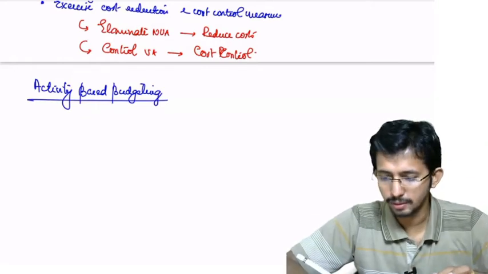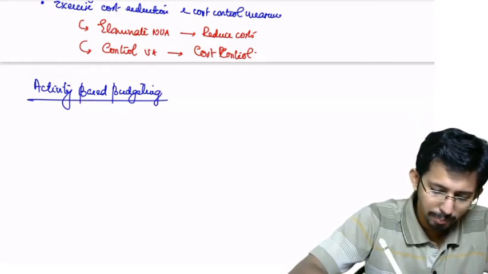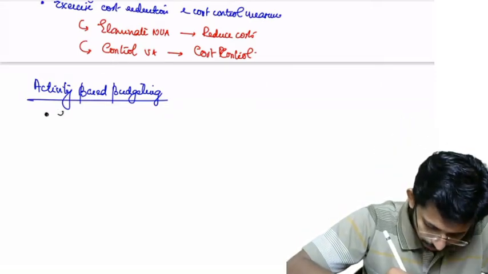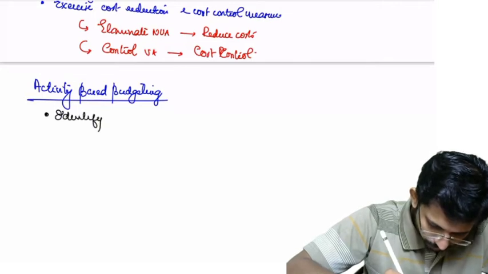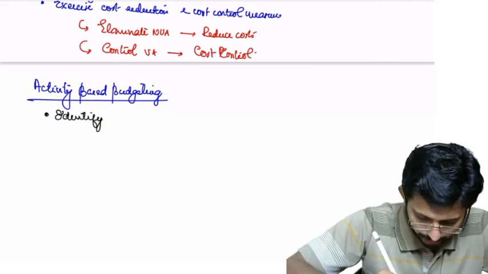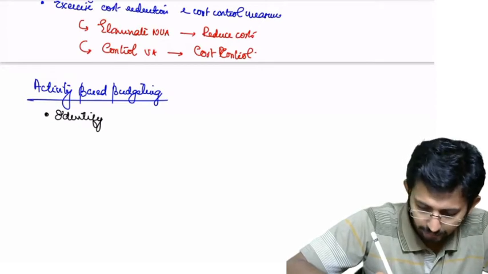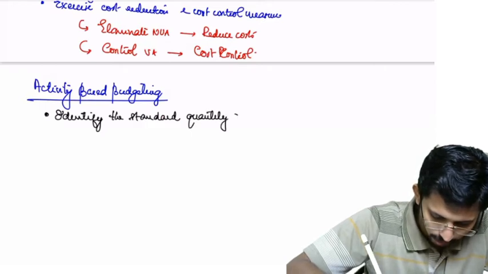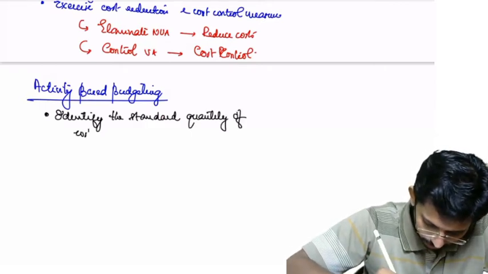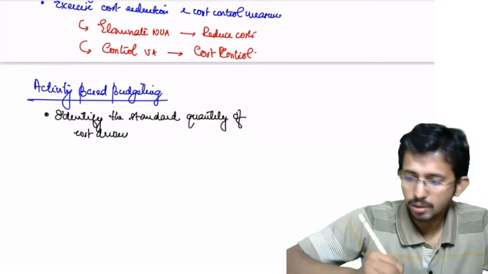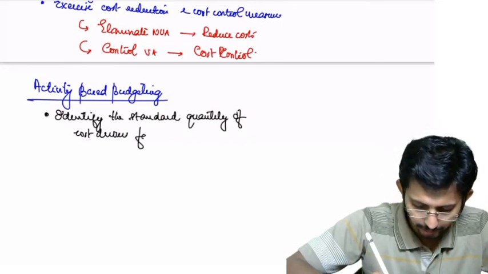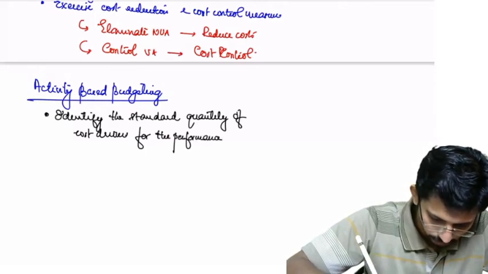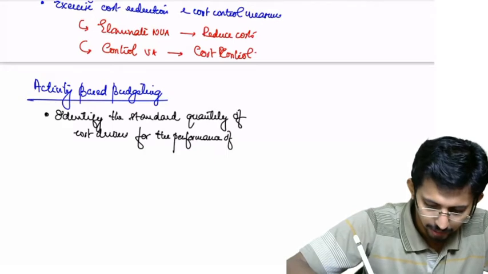Activity based budgeting. Okay, now how do you implement this activity based budgeting? Okay, I will give you the steps. Identify the standard quantity of cost drivers for the performance of each activity.